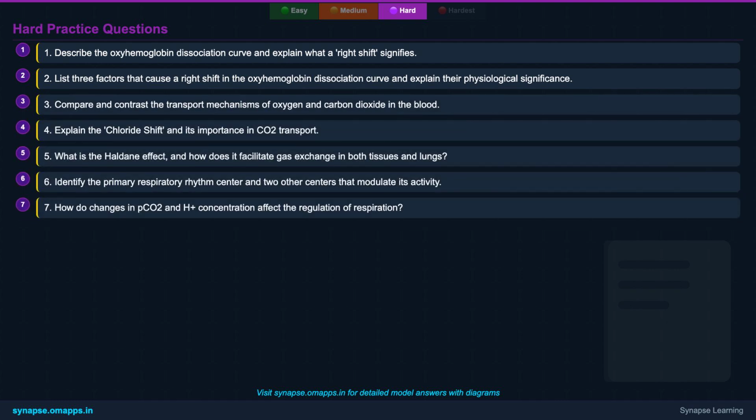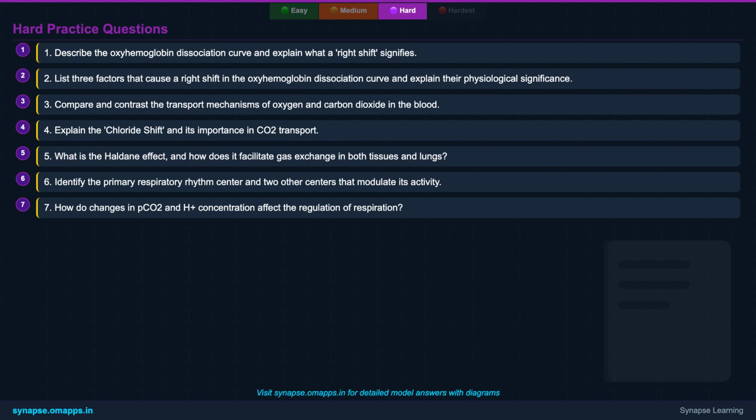1. Describe the oxyhemoglobin dissociation curve and explain what a right shift signifies. 2. List 3 factors that cause a right shift in the oxyhemoglobin dissociation curve and explain their physiological significance. 3. Compare and contrast the transport mechanisms of oxygen and carbon dioxide in the blood. 4. Explain the chloride shift and its importance in CO2 transport.